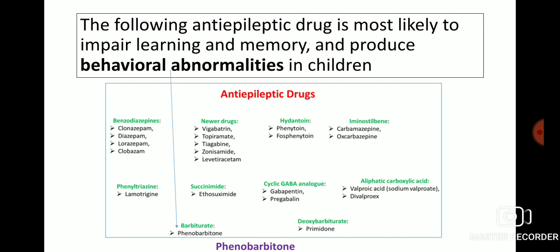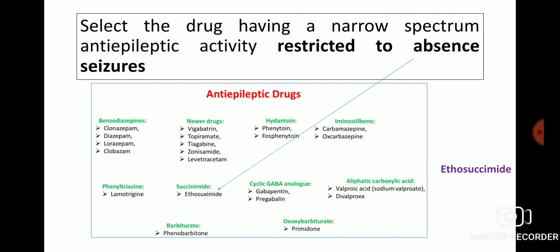The following anti-epileptic drug is most likely to impair learning and memory and produce behavioral abnormalities in children: phenobarbital, from the class of barbiturate anti-epileptic drug. Select the drug having a narrow spectrum anti-epileptic activity restricted to absence seizures: ethosuximide, from the class of suximide anti-epileptic drug.